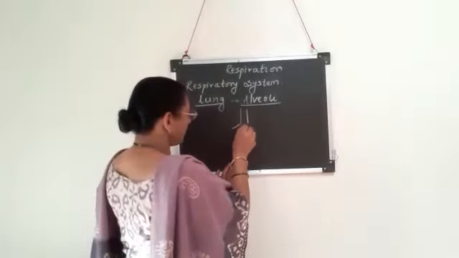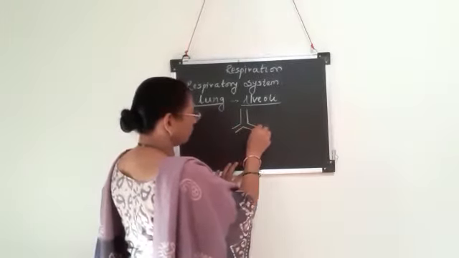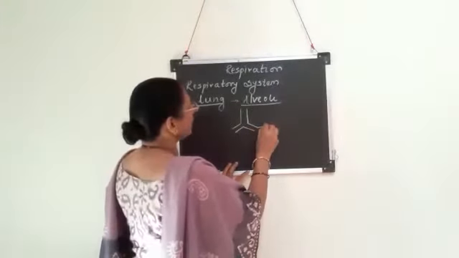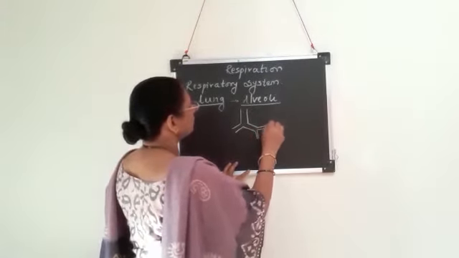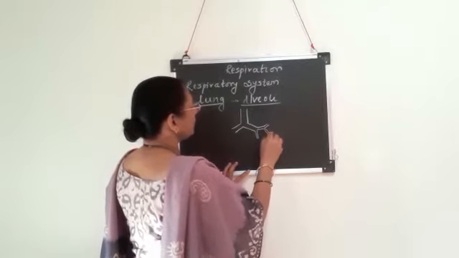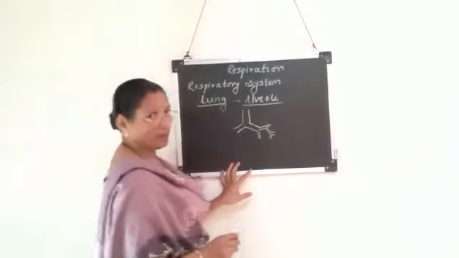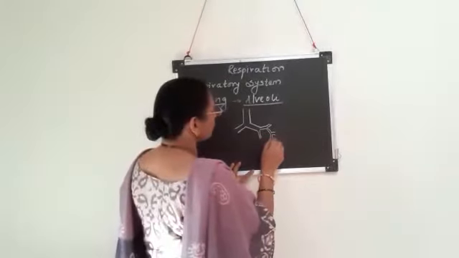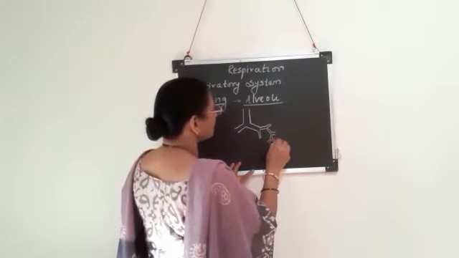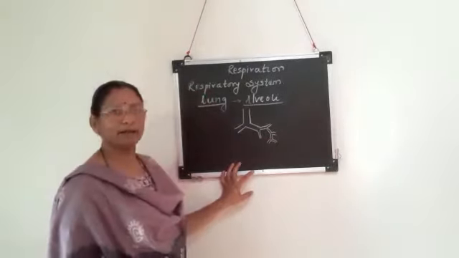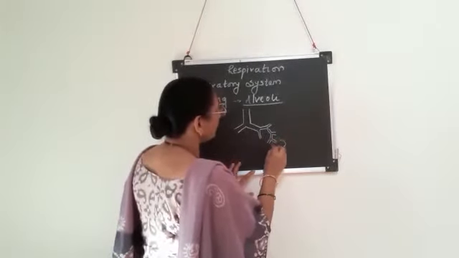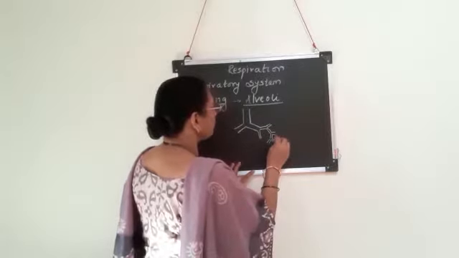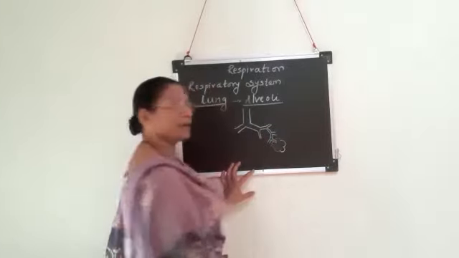This trachea bifurcates to form two bronchi, and these bronchi divide and redivide to form primary bronchiole, secondary bronchiole, and tertiary bronchiole. This tertiary bronchiole divides to form minute ducts called alveolar ducts. This alveolar duct ends into a lobulated structure, which is called the alveolus.